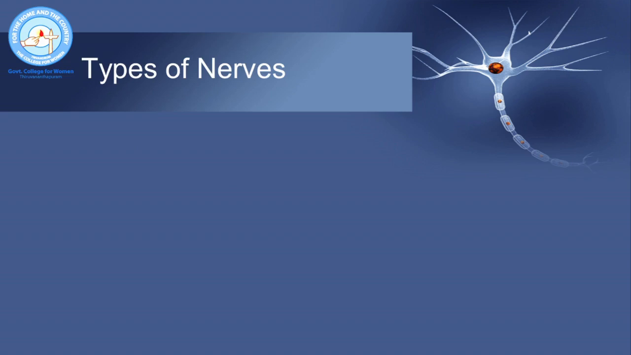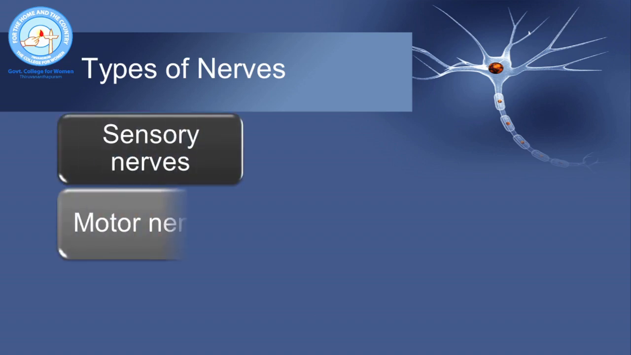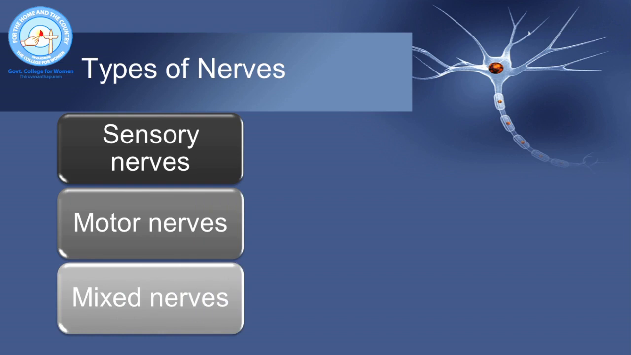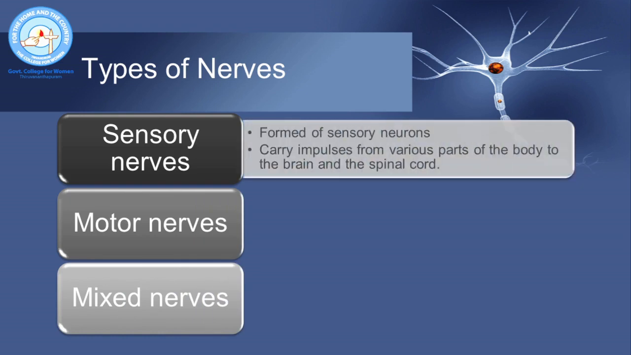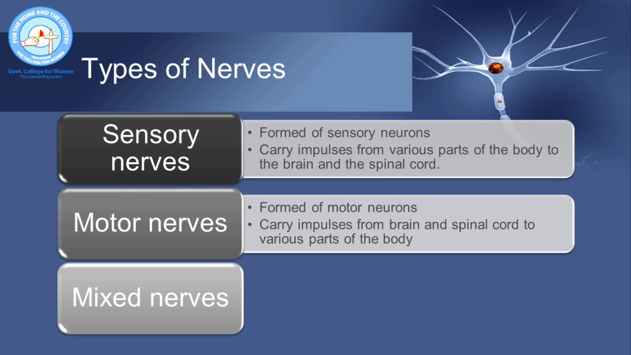Based on the types of neurons present, the nerves are of three different types. They are sensory nerves, motor nerves, and mixed nerves. Sensory nerves are formed of sensory neurons and they carry impulses from various parts of the body to the brain and spinal cord. Motor nerves are formed of motor neurons and they carry impulses from the brain and spinal cord to various parts of the body for the execution of motor actions.